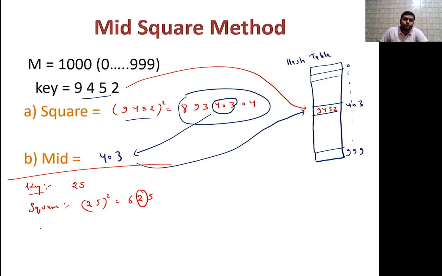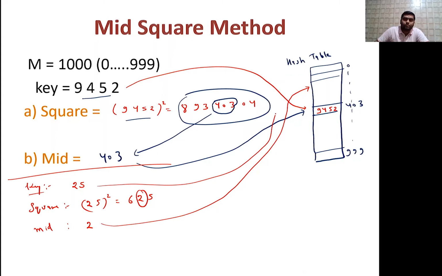Middle is 2. So mid of square is 2. So just go to the second place and store 25 over there. So this is, suppose, the second place, and store 25 over there. So like this, hai na?